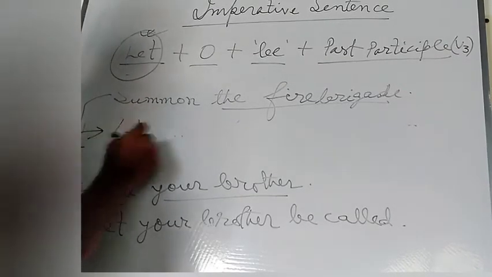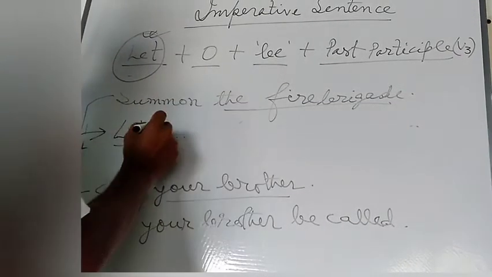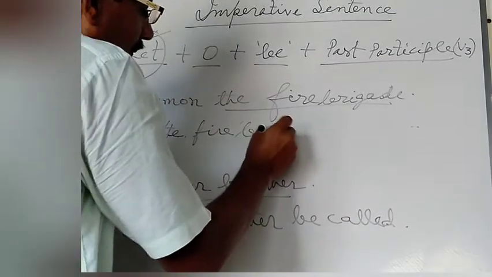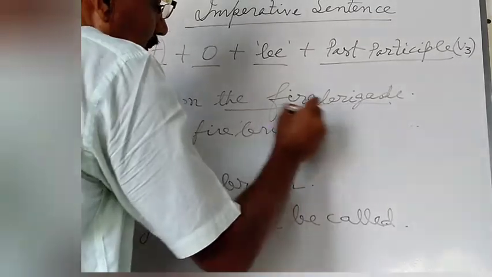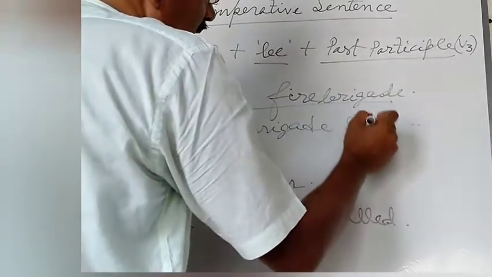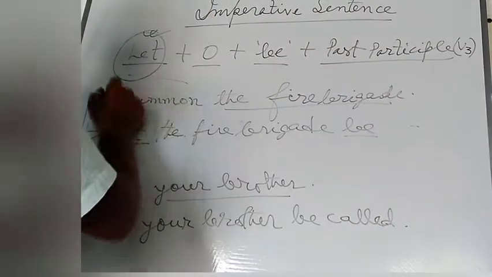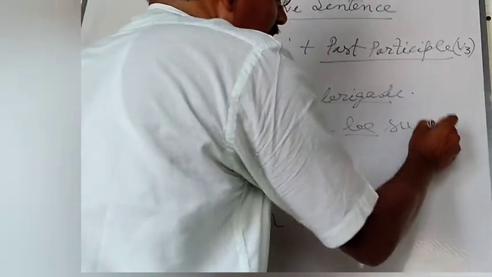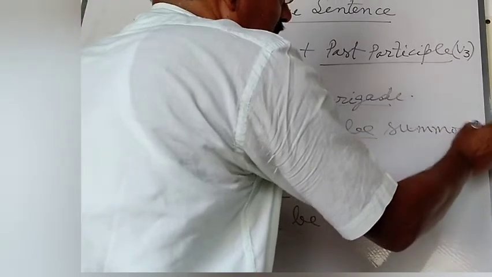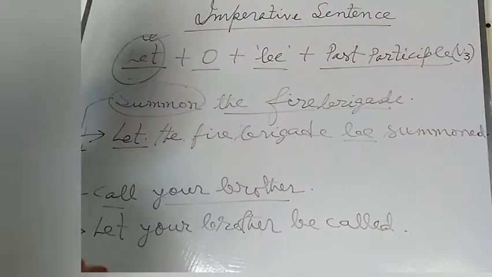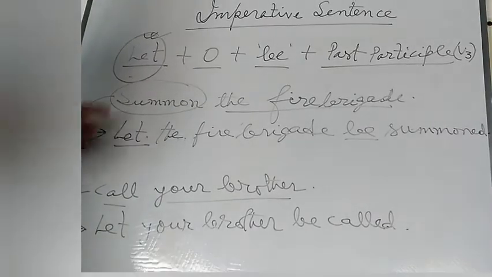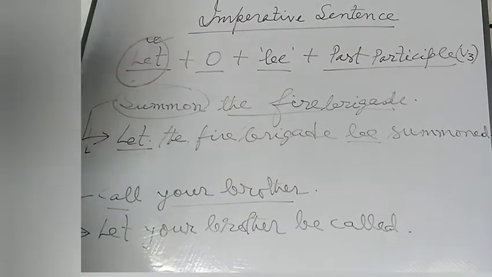Let, then the object, the fire brigade, then the verb will be used, then the past participle form of the verb summon will be summoned. In this way, you will have to convert the active sentence into passive sentence of imperative sentence.